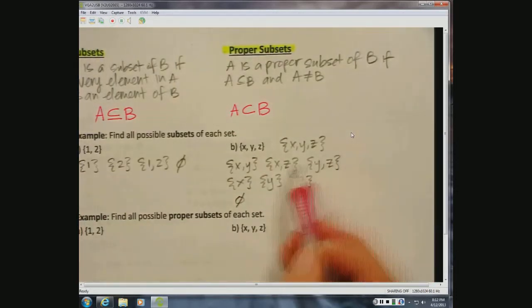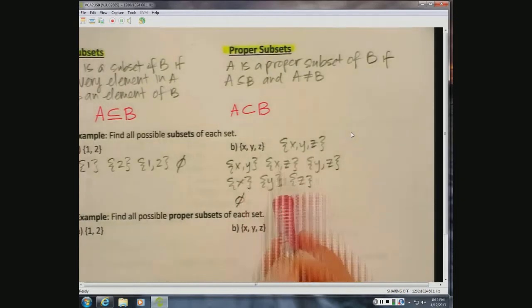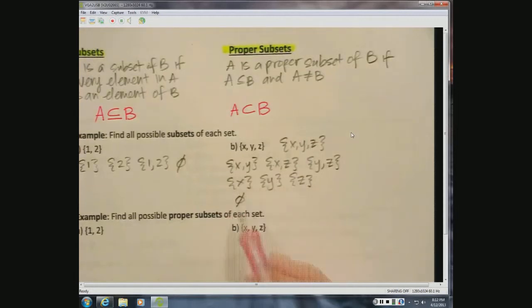So I have the same thing. I have groups of 2. These are all the different ways I can have 2 elements in my subset. These are all the ways I can have 1 element in my subset, or I could have the empty set is a subset. Because everything in the empty set is here. Well, nothing's in there.